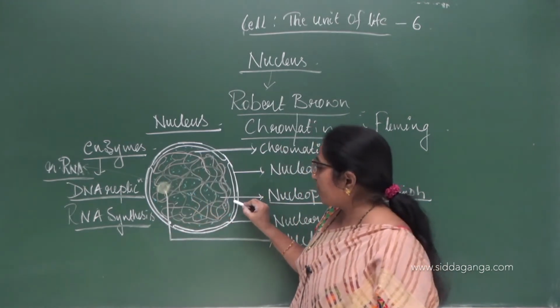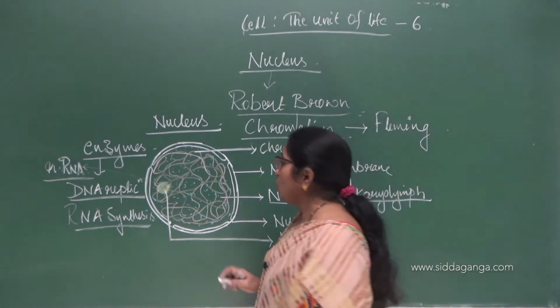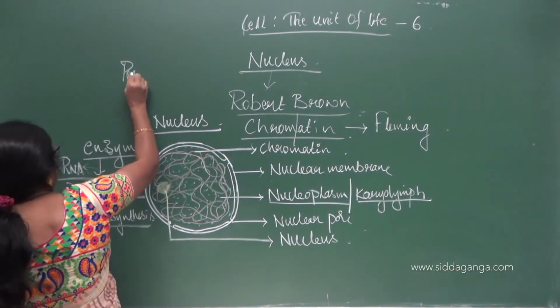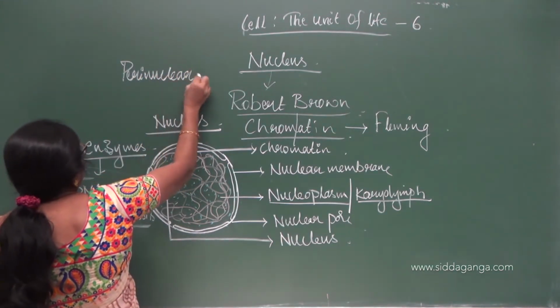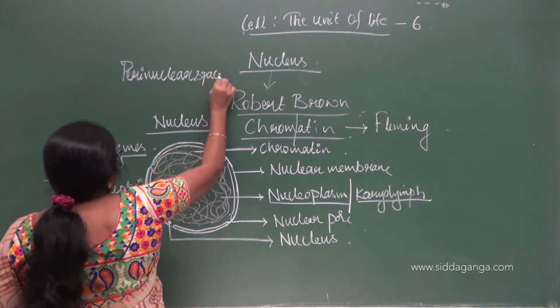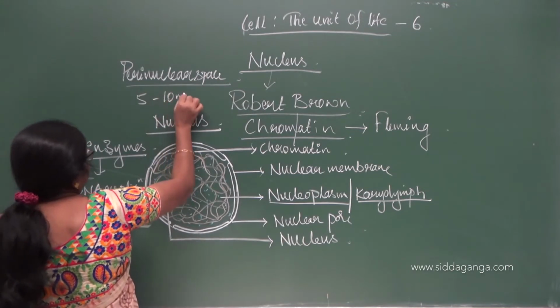And the outer and the inner nuclear membranes are separated with the help of a perinuclear space. The perinuclear space will separate the outer nuclear membrane and the inner nuclear membrane, and the space is about 5 to 10 nanometer.